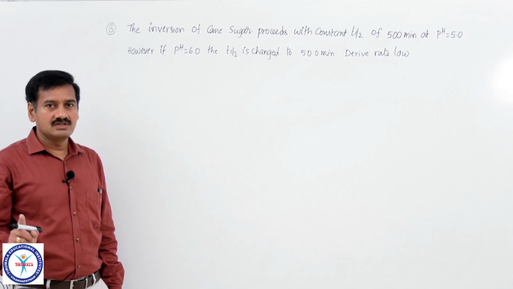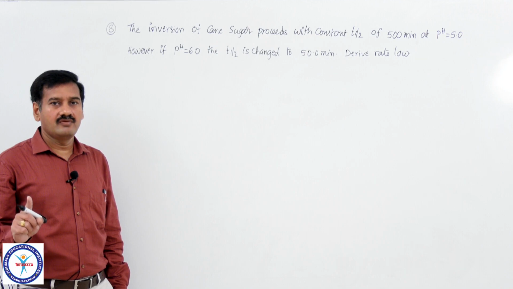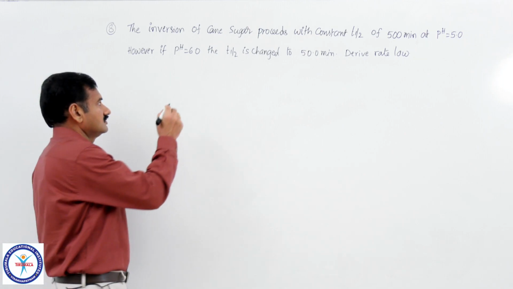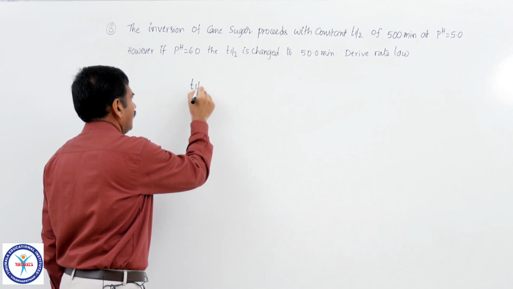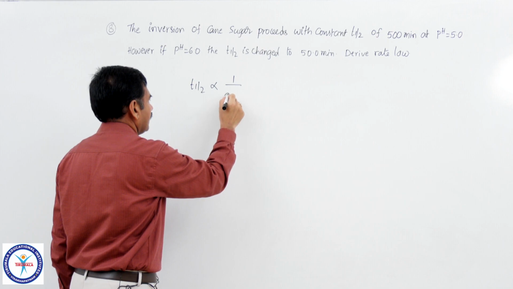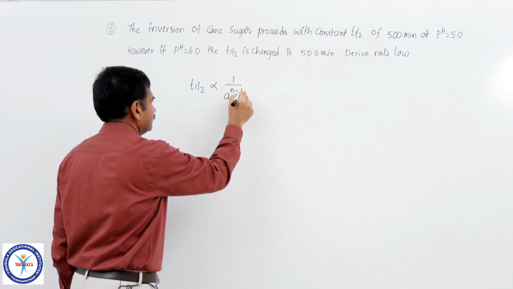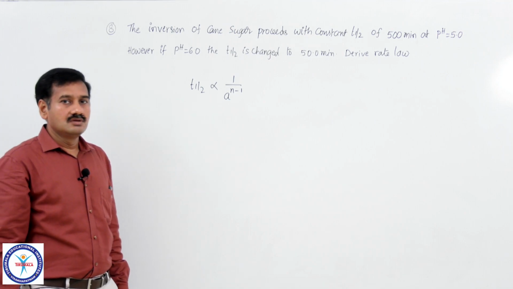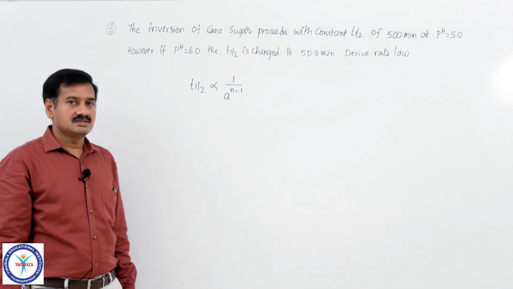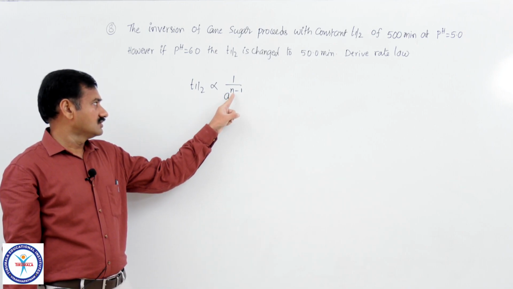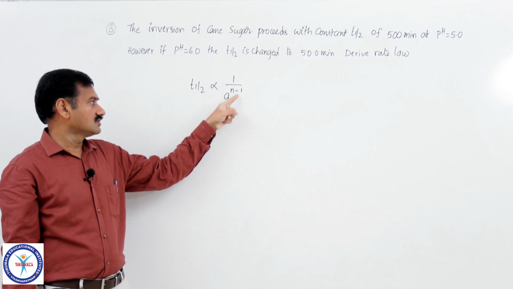So, in order to solve this, you have to know the relationship of half life period of nth order reaction. T half of any nth order reaction is proportional to 1 by A power n minus 1, that we discussed. If the reaction is first order, n is equal to 1, so 1 by A power 0, that is 1.